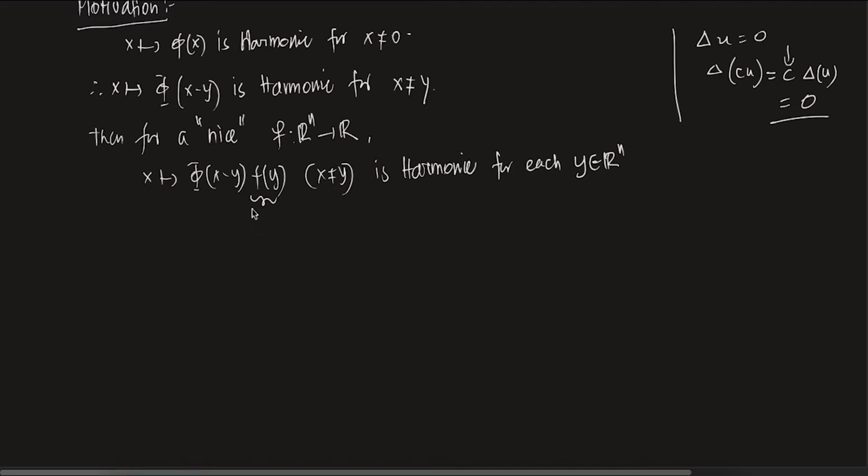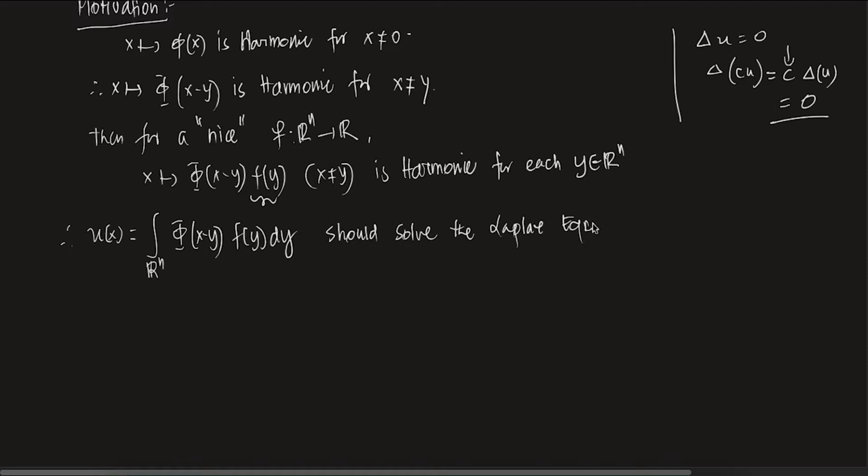Now, if it is harmonic, then there is a reasoning. Let's say we integrate over Rn phi of x minus y, f of y dy. This particular thing should solve the Laplace equation. You understand what I'm saying?